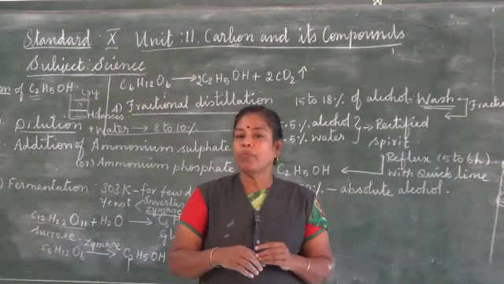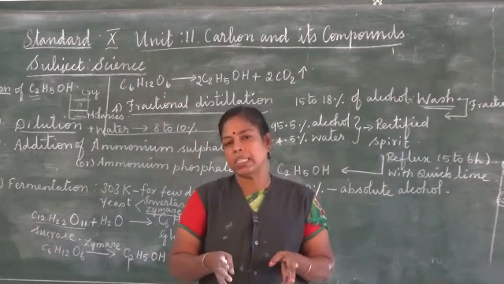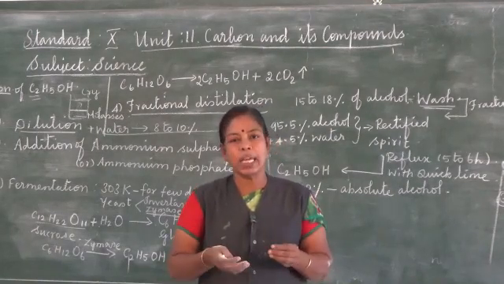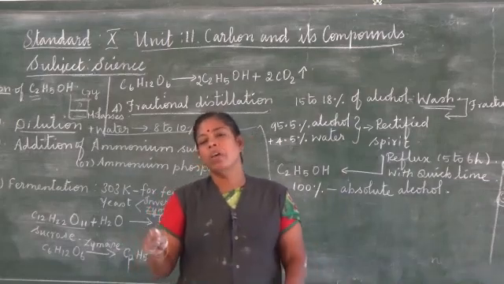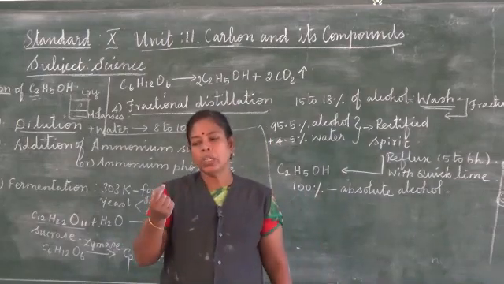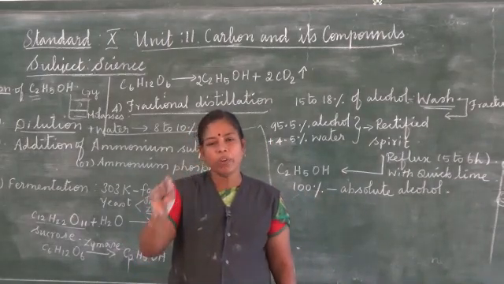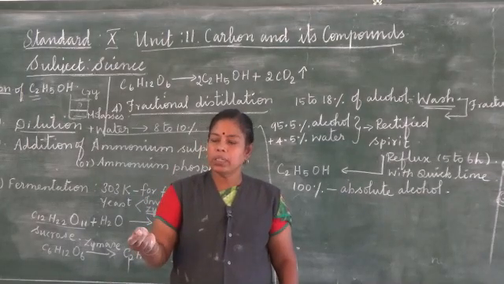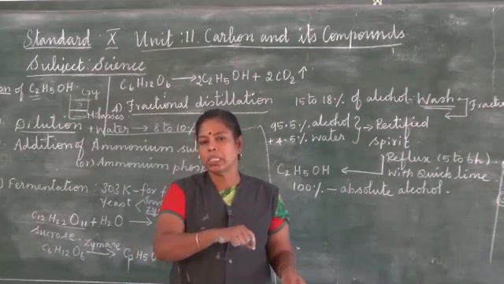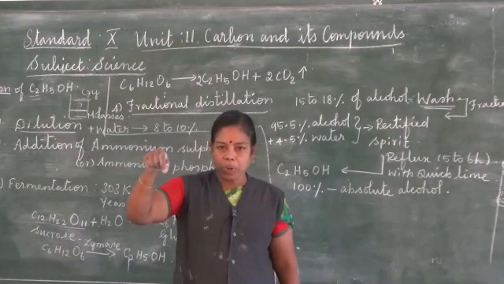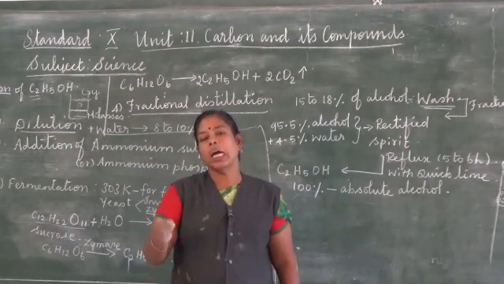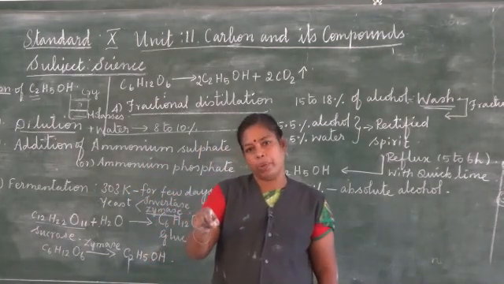Alcohol is used as a solvent for dyes, paints, etc. And it is used in hand sanitizer and medical wipes. For example, when a doctor uses a thermometer for one person, before it is used for the next person, the thermometer should be dipped in alcohol, because alcohol is used as a medical wipe.